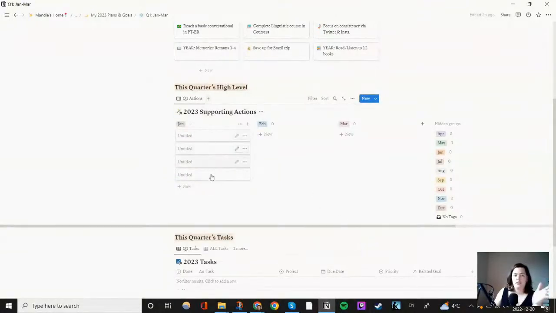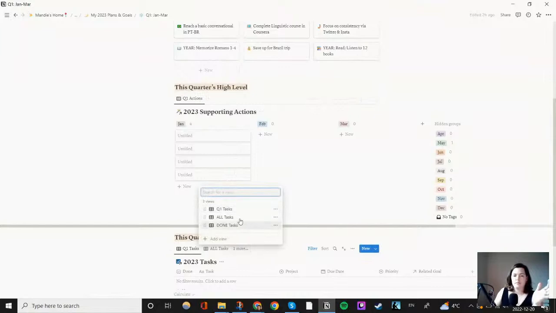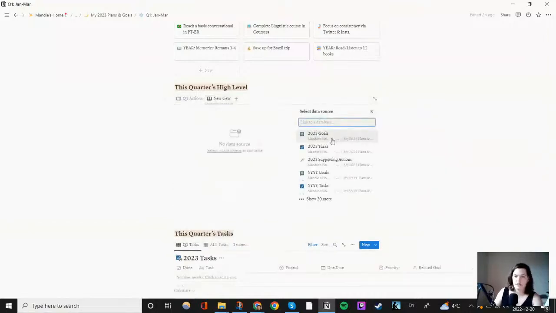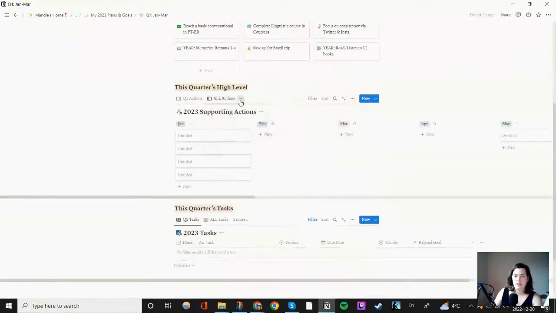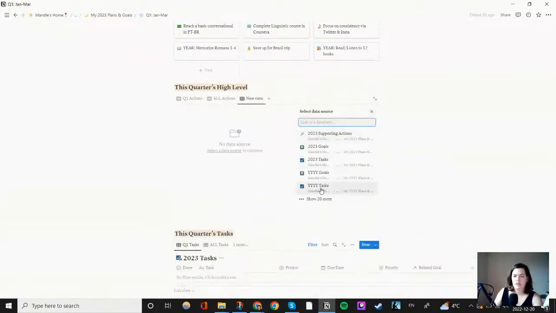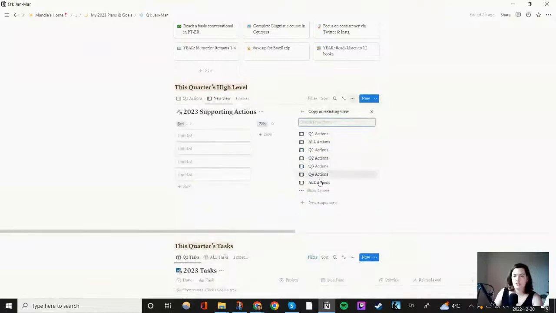As you can see, they're all organized. I'm going to have the tasks for that quarter, all the tasks, and the done tasks, which apparently I need to add in here. Supporting all, and supporting completed.